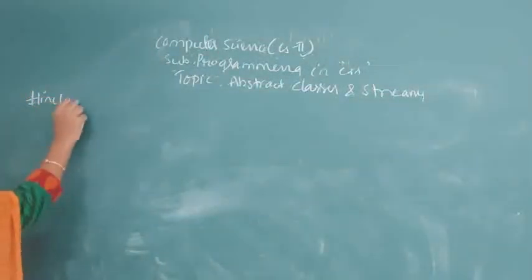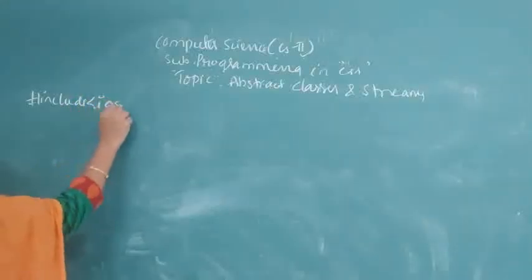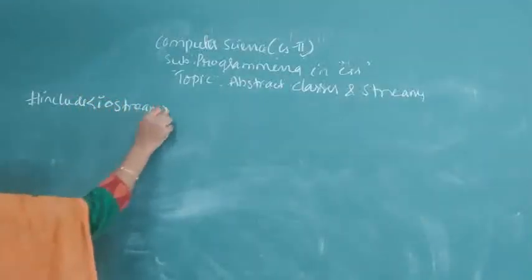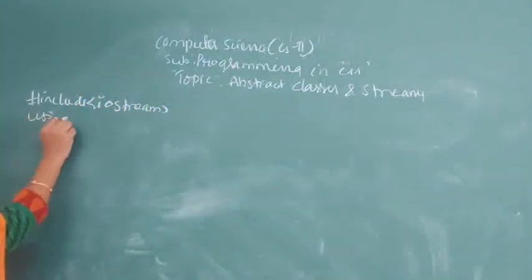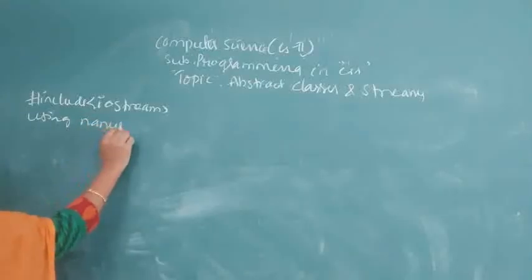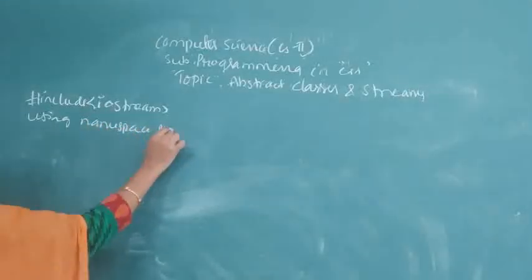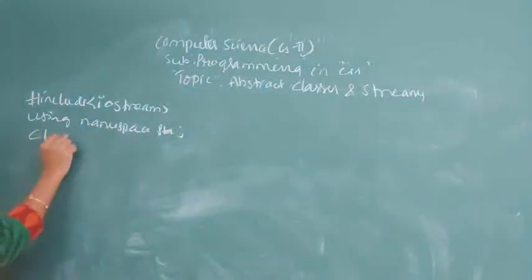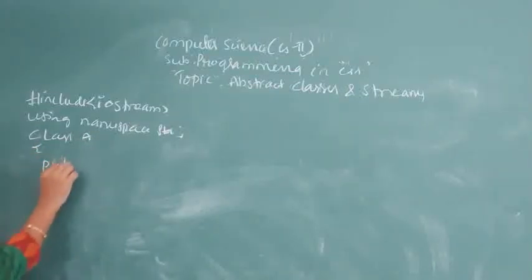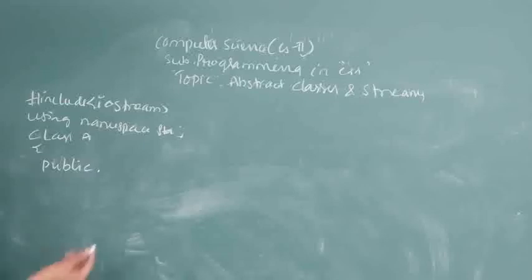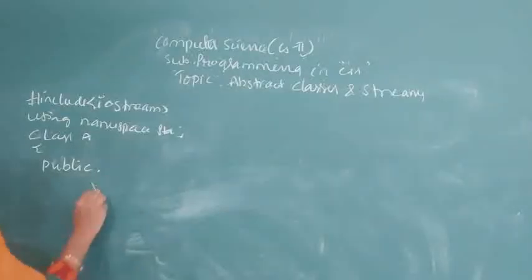#include <iostream>, using namespace std; class A. Inside the class A, inside the public access modifier, I am giving one method. First I will declare that as a virtual. Public virtual